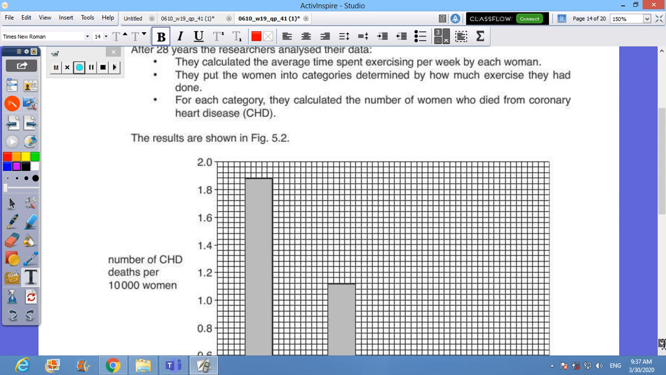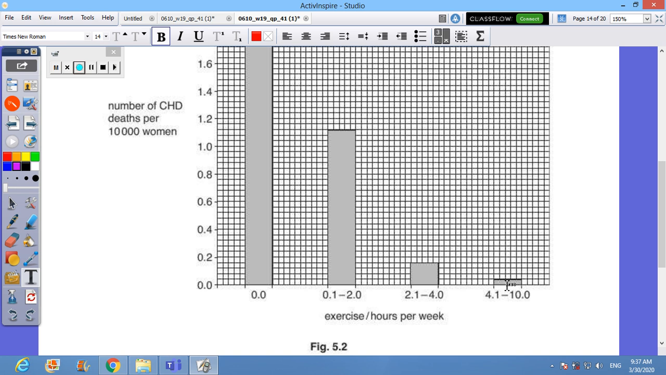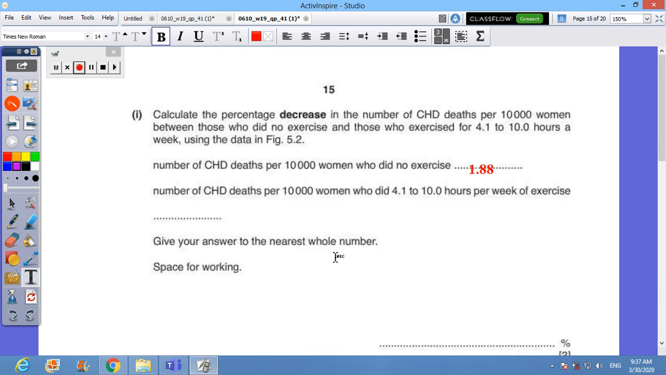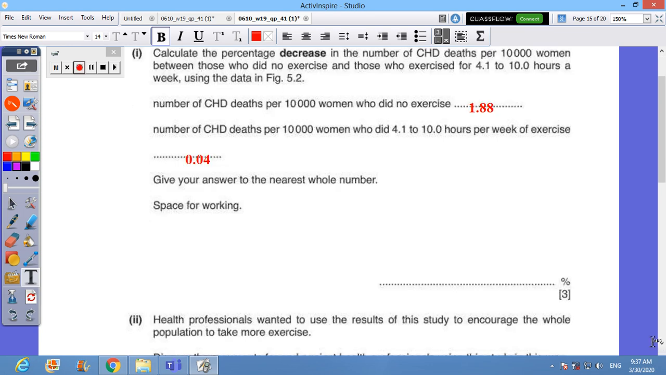meaning the shortest one, this one. How to read this? How much is this? This is 0.04. So what I need to write here is 0.04. Correct. Give your answer to the nearest whole number. I don't need to find a difference between them or the decrease. It will be easy. But I will need to find the percentage.